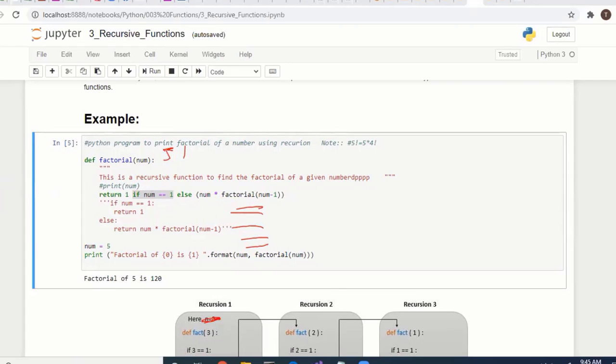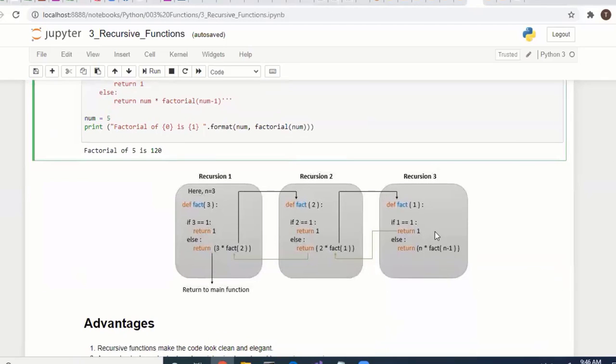Okay, so all programming languages have recursive functions. Okay, the only thing is, you have to terminate the function properly, then the system will not crash. The only thing is, if number is equal to one, it won't execute again. Okay, that is a condition. If you are not specifying that else part, right, what will happen, it will execute again and again. Okay, that is the main thing.